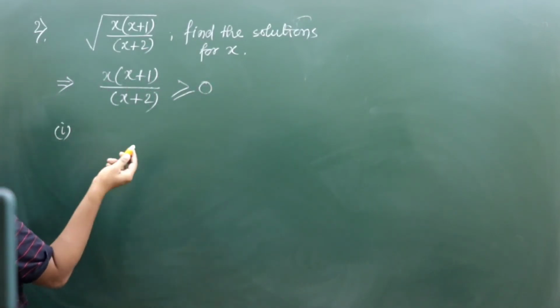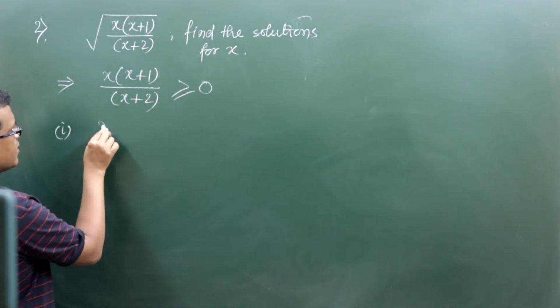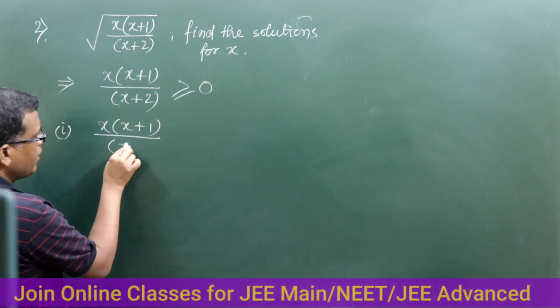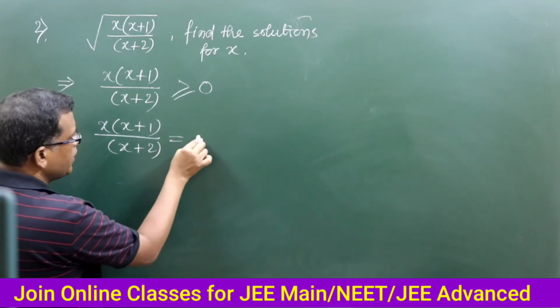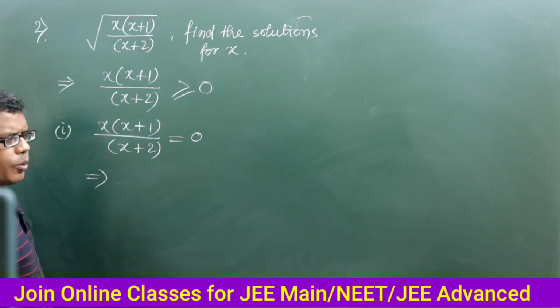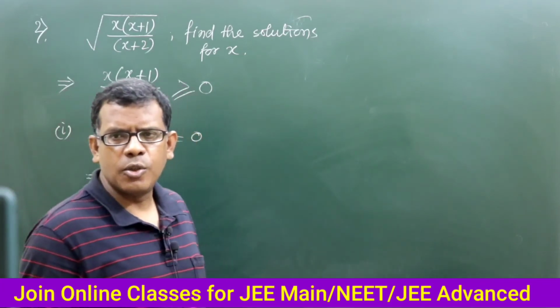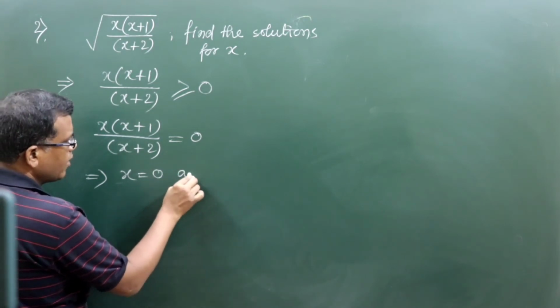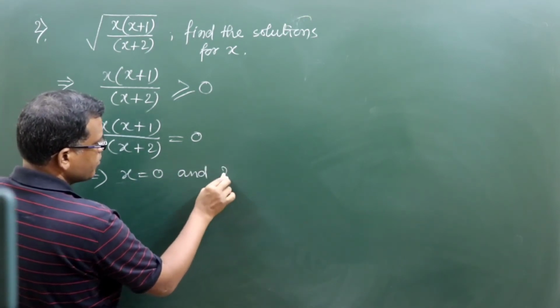Now it has two possibilities. One is x into x plus 1 divided by x plus 2 being 0. That is a clear indication that whenever the numerator over the denominator is a 0 quantity, the numerator can only be 0.